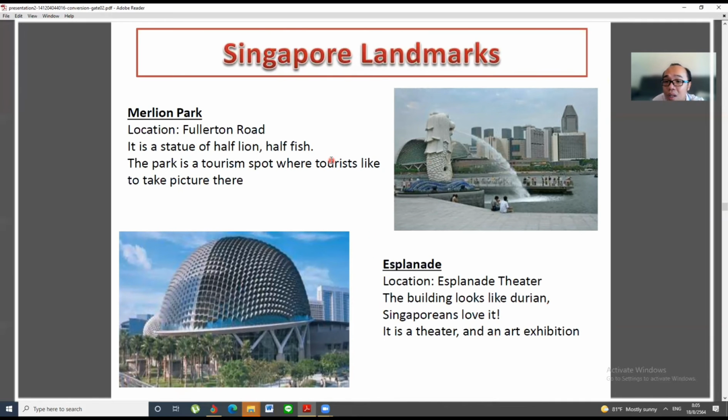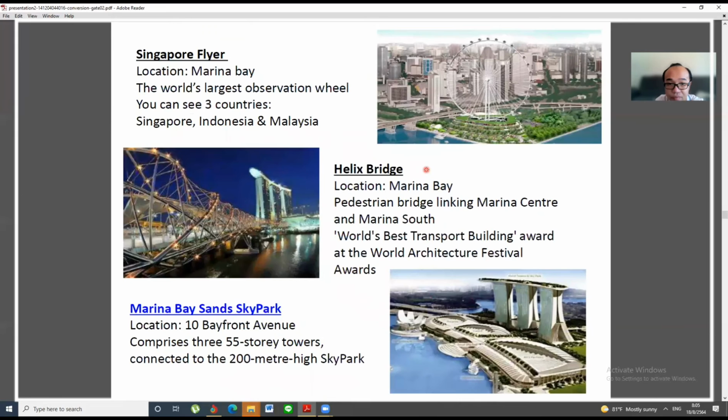Okay, if you go to Singapore and you don't take a photo with the Merlion, it means you haven't really gone to Singapore. Then there is the Singapore Flyer, the Helix Bridge, and Marina Bay. Yeah, this is very popular. Sky Park, but it's very expensive if you want to visit Marina Bay Sky Park.